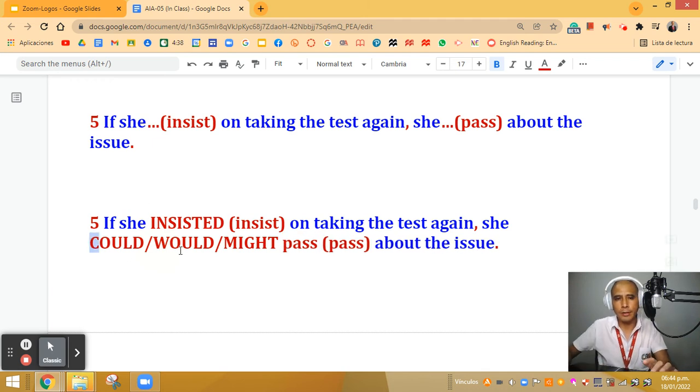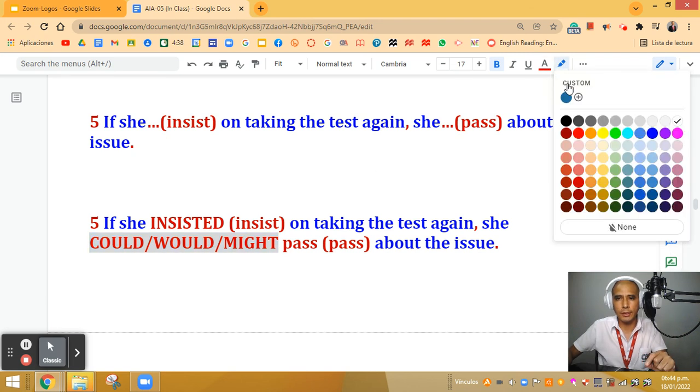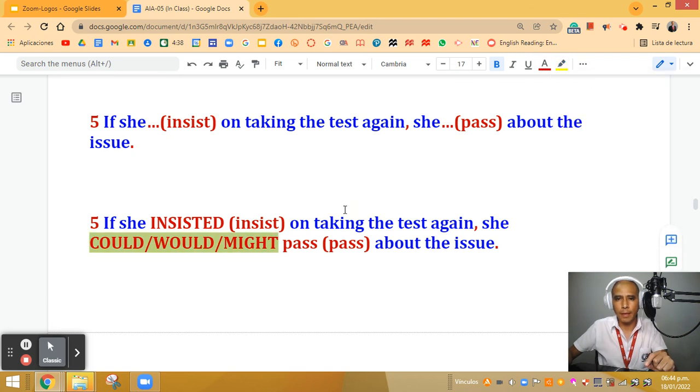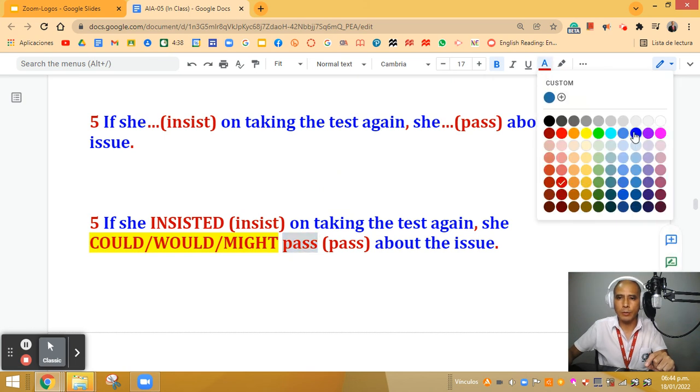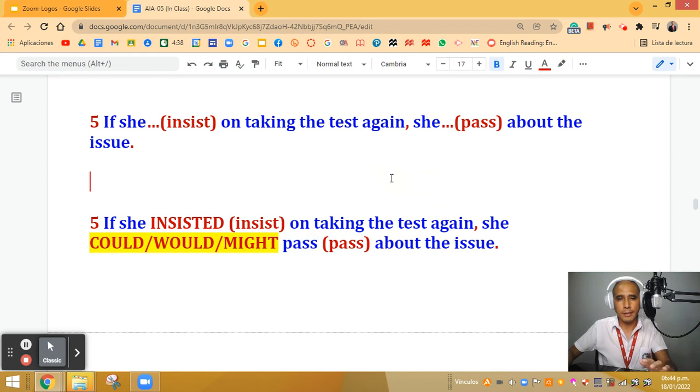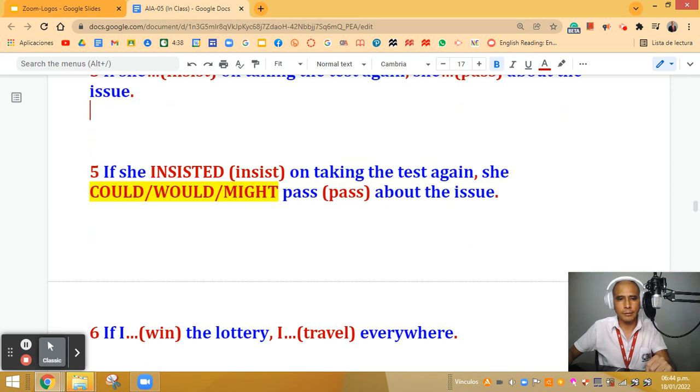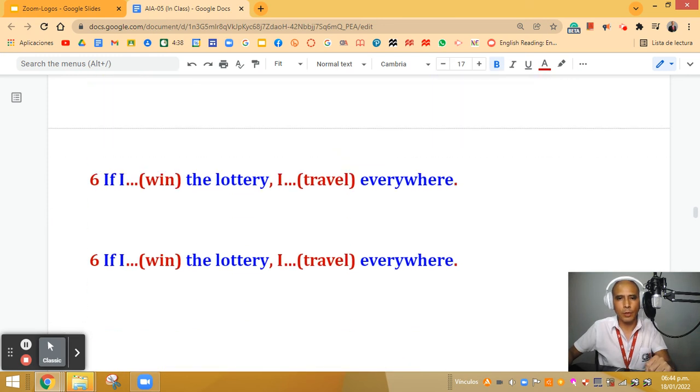And remember, we need the verb in the base form, in this case, pass. Even though the verb is in parentheses, we still need to put it there because it's very important that we emphasize that particular aspect. So I'm going to turn pass into blue color. That means that it's in the base form. Excellent. Very good. Here we have another example, which is number 6.